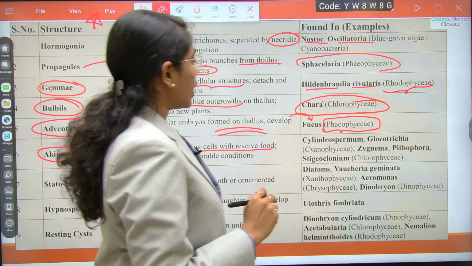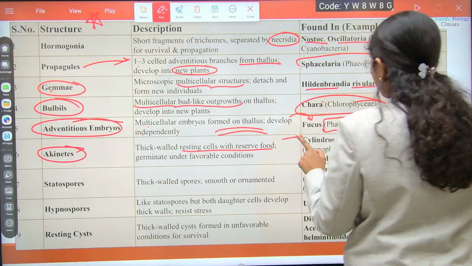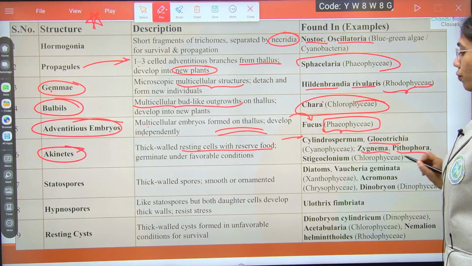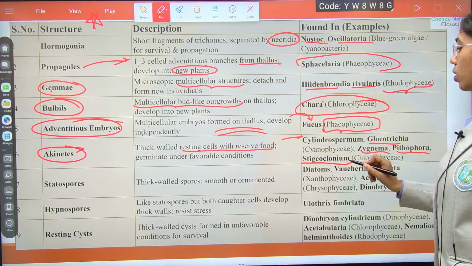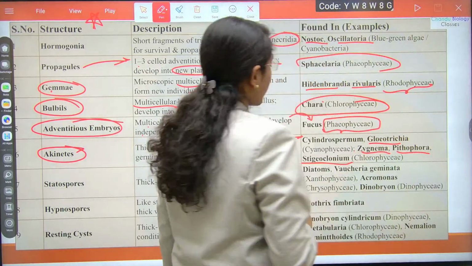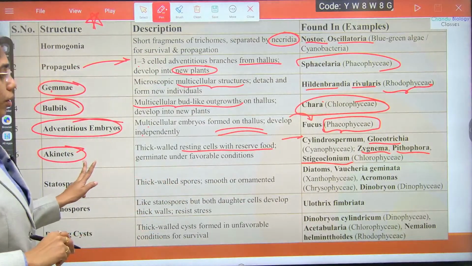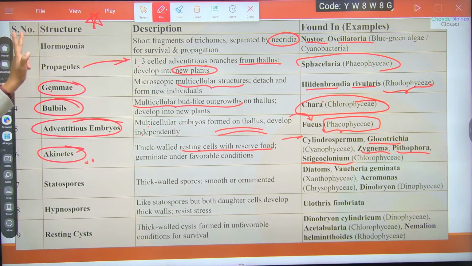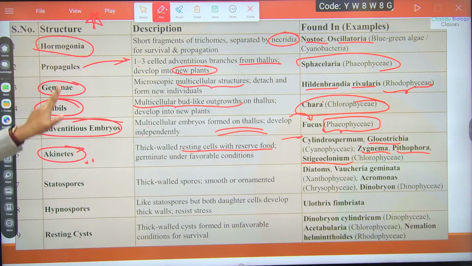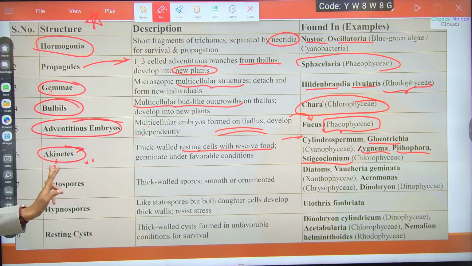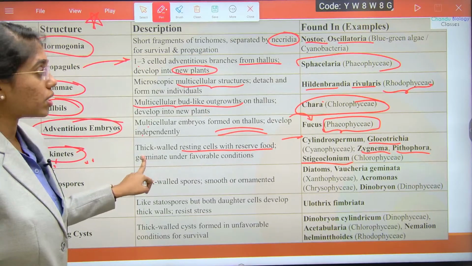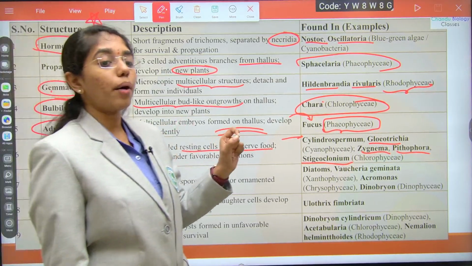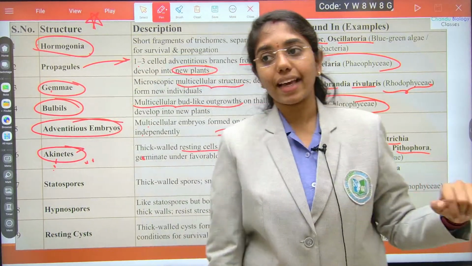They are found in Cylindrospermum, Gloeotrichia, Zygnema, Pithophora and Stigeoclonium. These are the examples where you observe akinetes. Don't get confused between these two structures: one is Hormogonia and the other is akinetes. Akinetes are thick-walled resting cells, and Hormogonia are small trichomes which are formed due to necrosis or necridia.